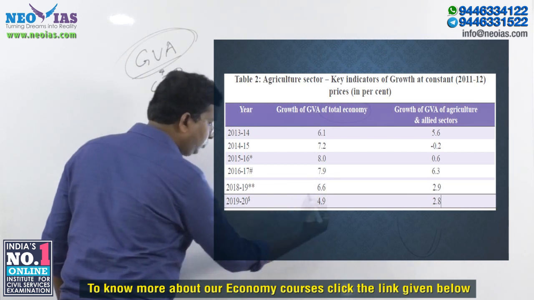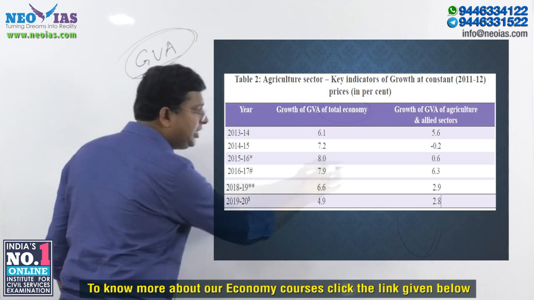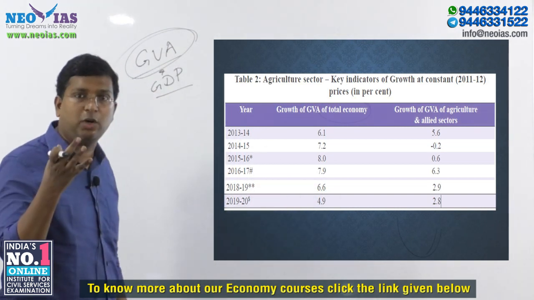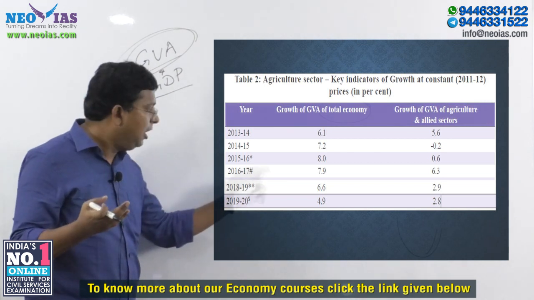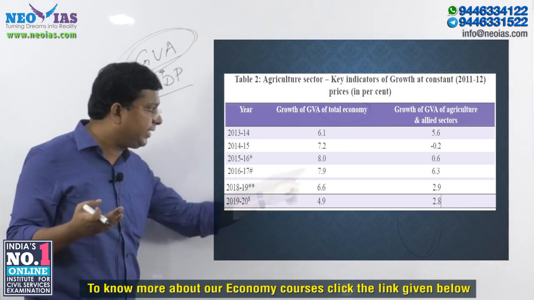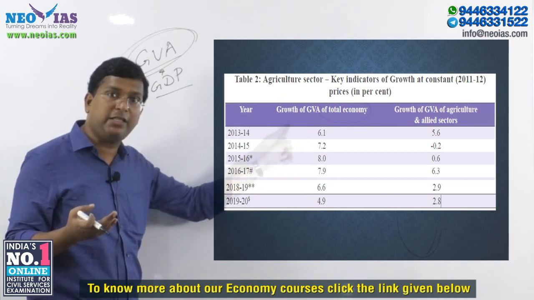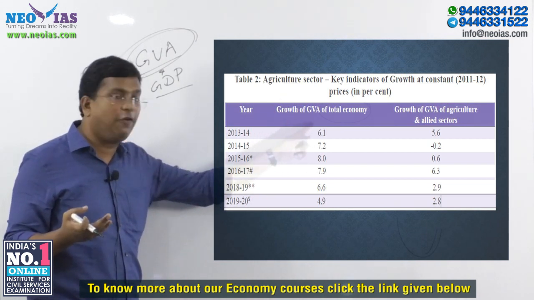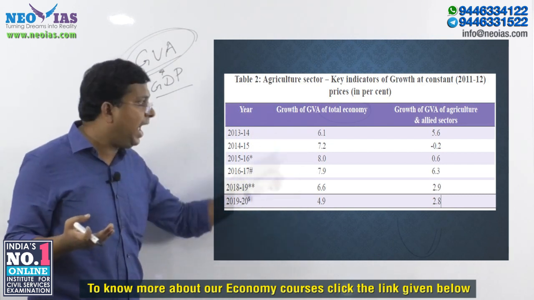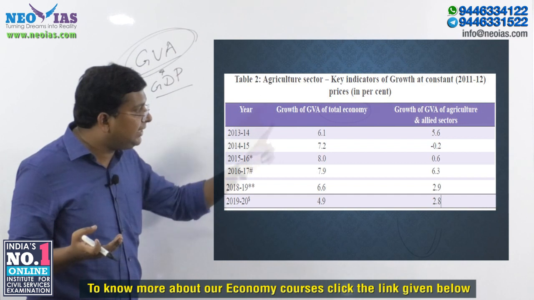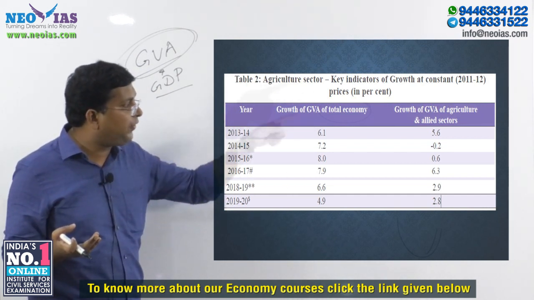7.9 percent, 6.6 percent, 4.9 percent. These facts are not important. What is important is the trend. The trend is that from 16-17 onwards, there is a decline in the growth of gross value added of the national income.